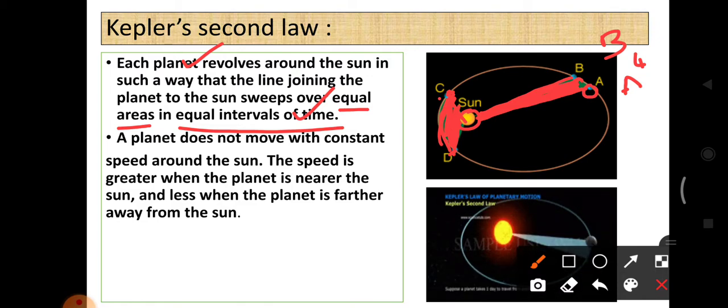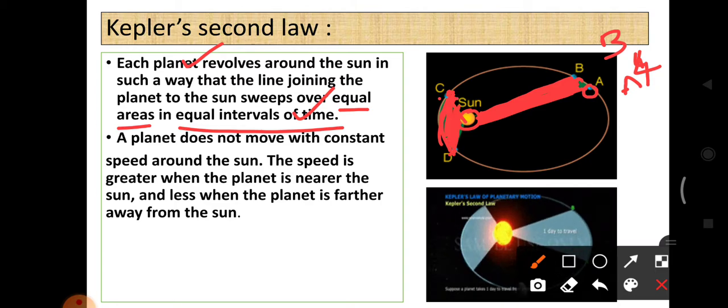This is Kepler's second law. Kepler's second law says that each planet revolves around the sun in such a way that the line joining the planet to the sun sweeps equal area in equal interval of time. That means if A to B takes 4 days, then C to D also takes 4 days.